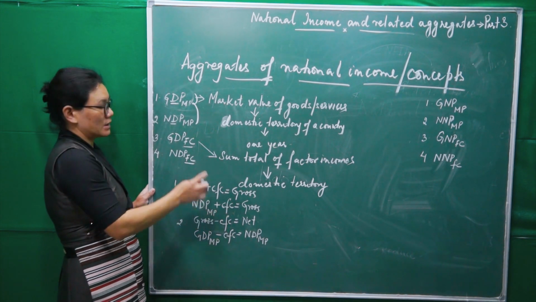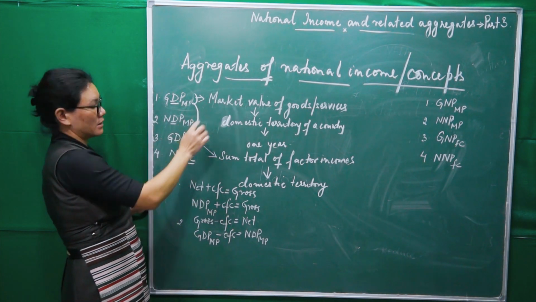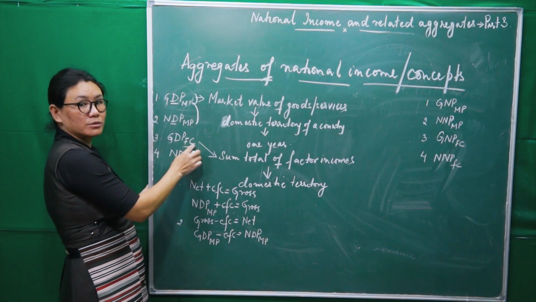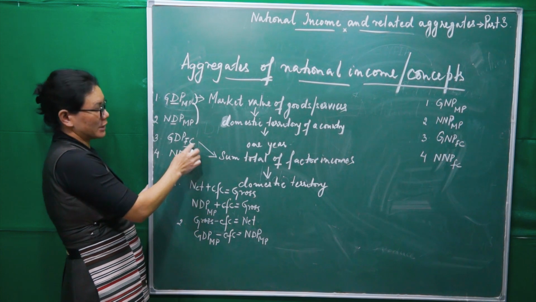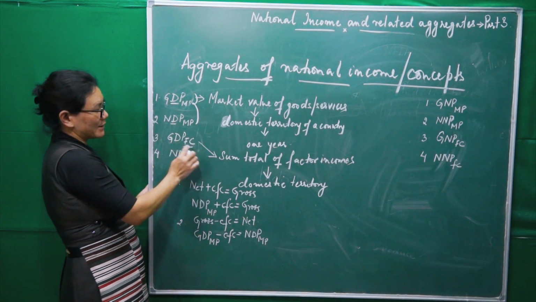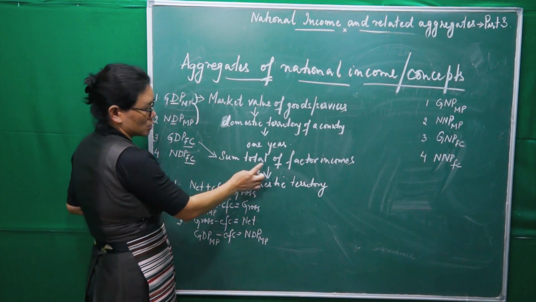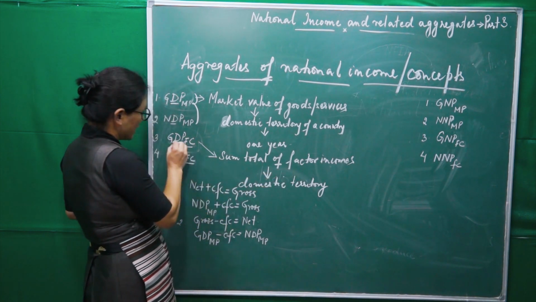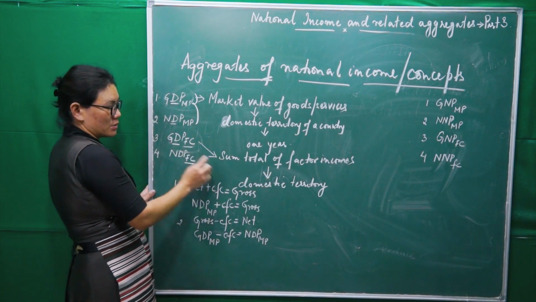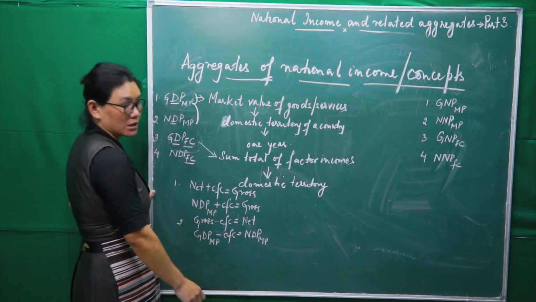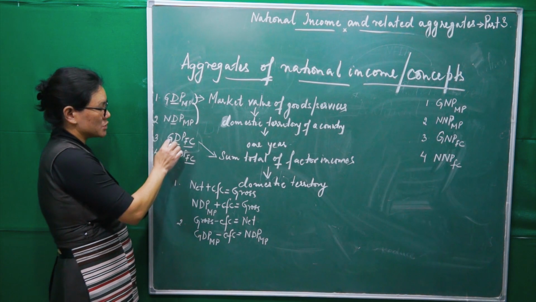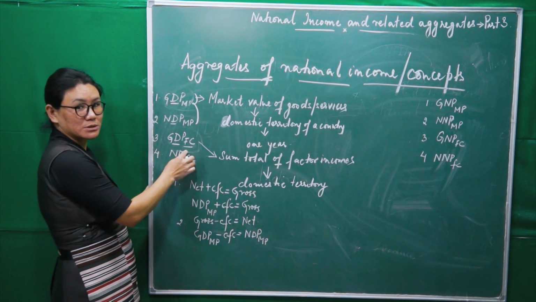Factor cost, I've said again and again, is incurred on the process of production in which we use factors of production, right? Now see here, GDP at factor cost is the sum total of factor incomes, again a domestic concept, generated in the domestic territory of a country during one year.